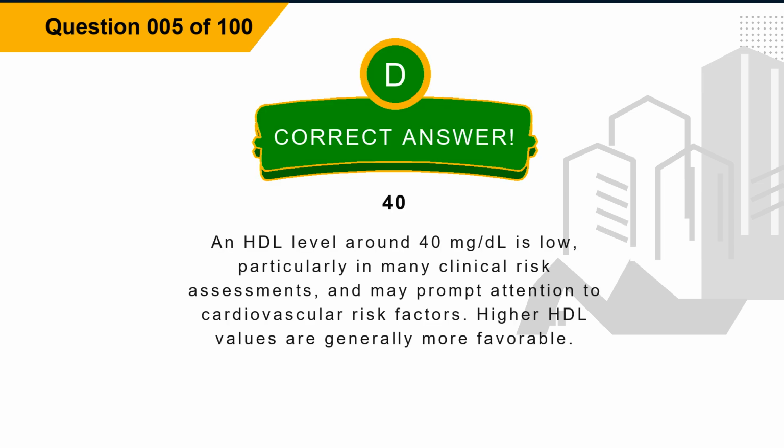The correct answer is option D, 40. Explanation. An HDL level around 40 mg/dL is low, particularly in many clinical risk assessments, and may prompt attention to cardiovascular risk factors. Higher HDL values are generally more favorable.